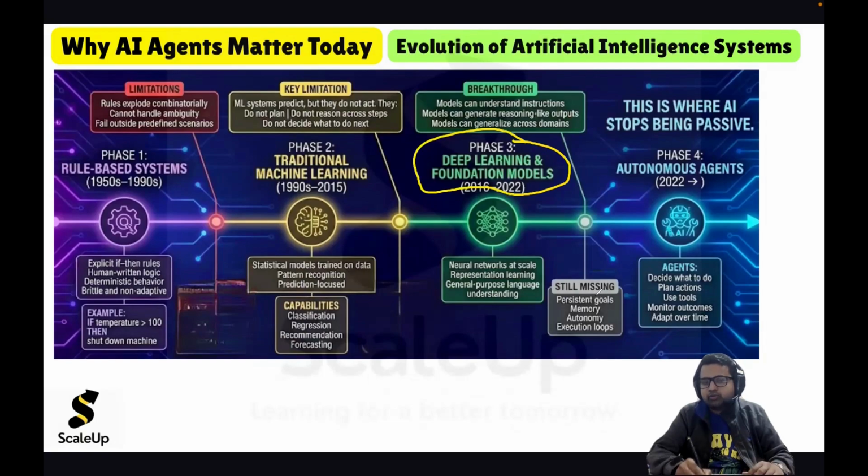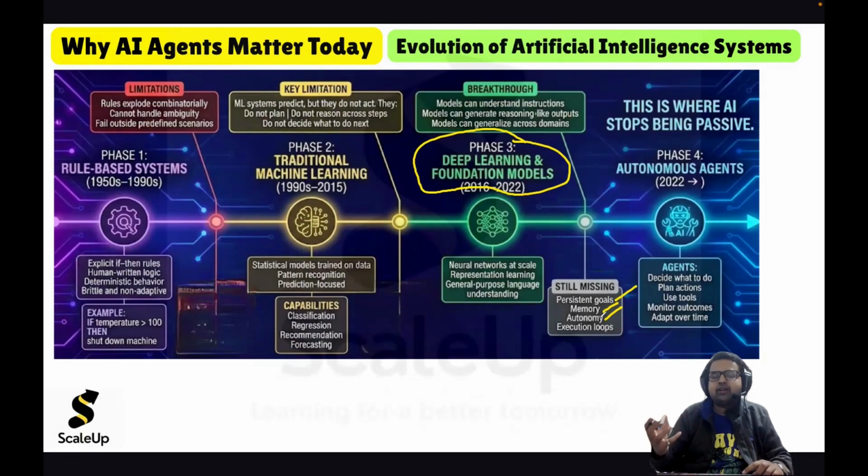Now the drawbacks of these deep learning and foundation models, which I am calling LLMs, are these. Persistent goals are missing. They are stateless. Stateless means you give the input, it gives the output, and it forgets. It does not have the capability to stick with a goal. So persistent goals are missing, the memory component is missing, and autonomy is missing. Autonomy means it cannot act on its own. It is dependent on the user.